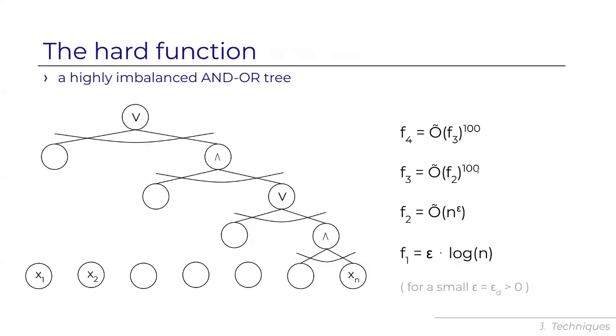Okay, let's start by describing this L, the hard function. As I mentioned, it's just a read once and or tree. And it's very similar to the one in HRST, except that it's parameterized differently. The fan-ins in the and or tree are increasing as we go from bottom to top. So in the first layer, the fan-ins are logarithmic. It's epsilon log n for a tiny epsilon that depends on d. It increases exponentially in the second level. Suddenly the fan-in is n to the epsilon. And from then on, it increases polynomially by some power. So the fan-in in the third level is f2 to the 100. The fan-in in the fourth level is f3 to the 100. And so on. After these steps, it would be 100 to the d in the power.